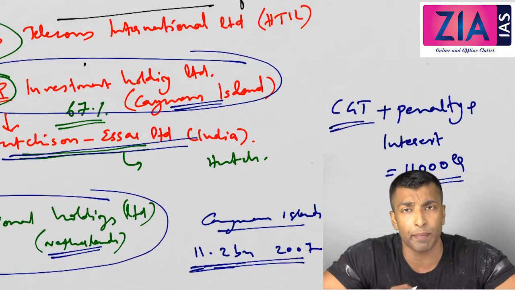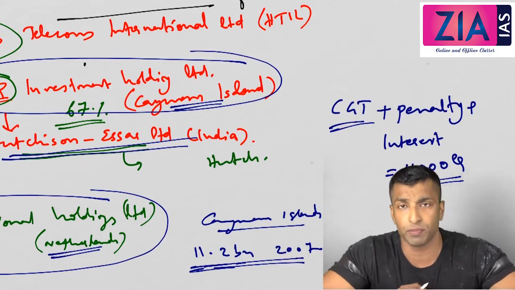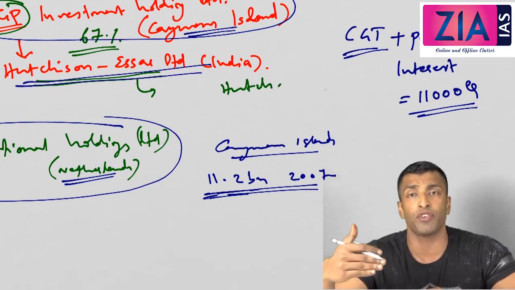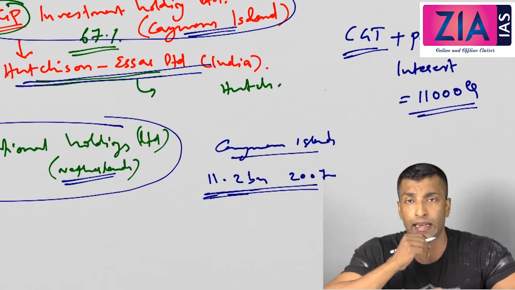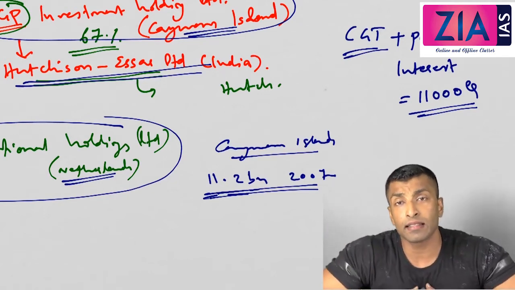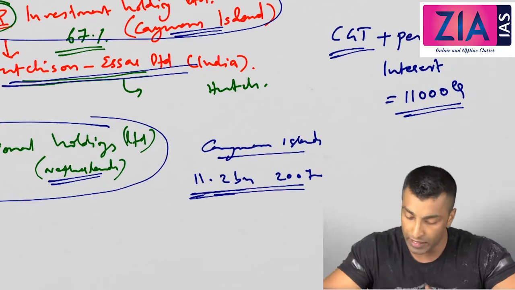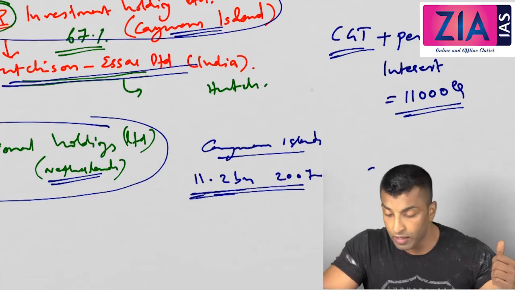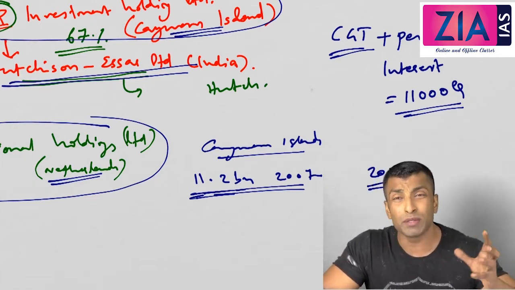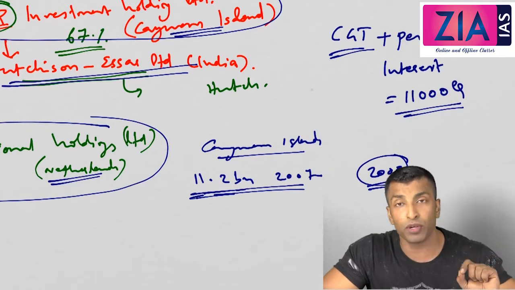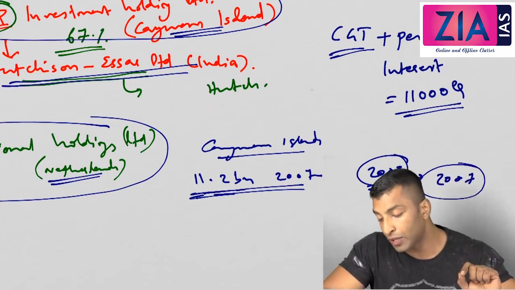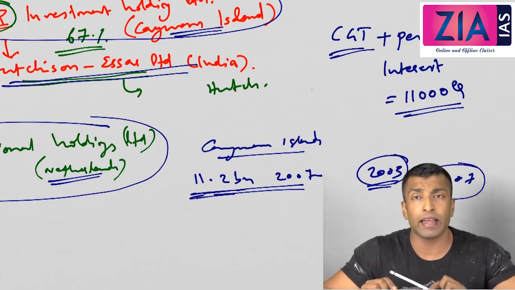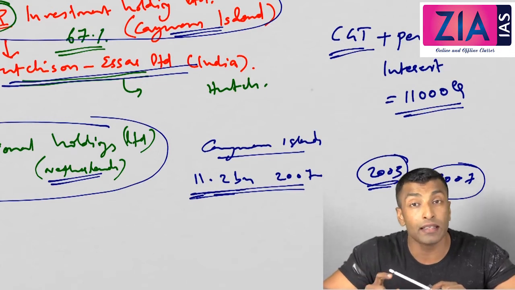Now you already know what capital gains tax is, which we discussed in one of our previous modules. You buy something and you sell something, and during that transaction, if you have made some gain, you have to pay capital gains tax. So actually capital gains tax is supposed to be paid by the seller. Here, who made that capital gain? Hutch bought another company in 2003. At that time I think it was BPL, and in 2003 Hutch bought this company, and in 2007 Hutch is selling, right? So who made the capital gain? It is Hutch who made the capital gain. So capital gains tax is actually paid by the seller.